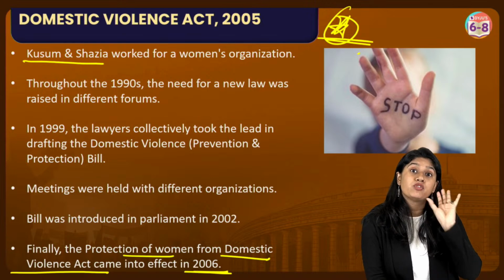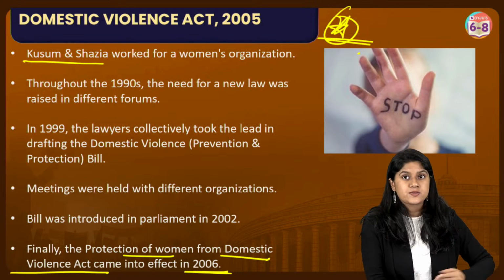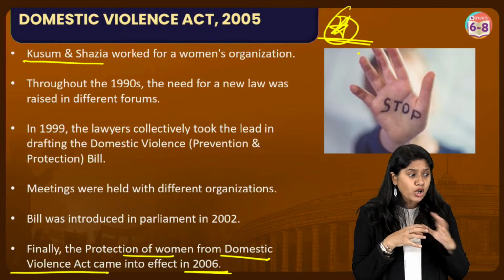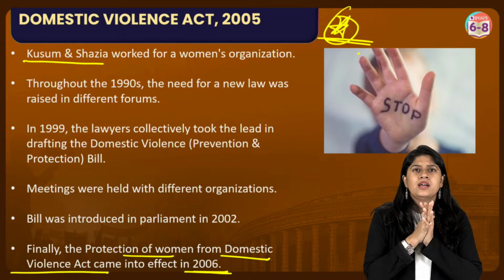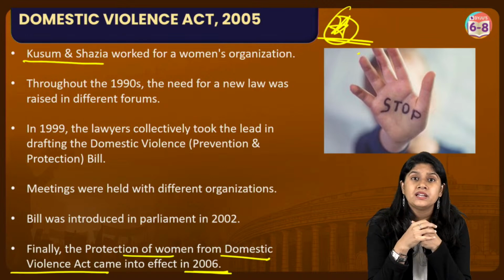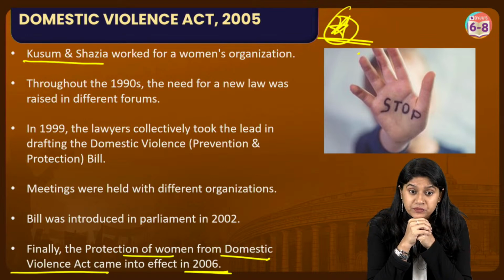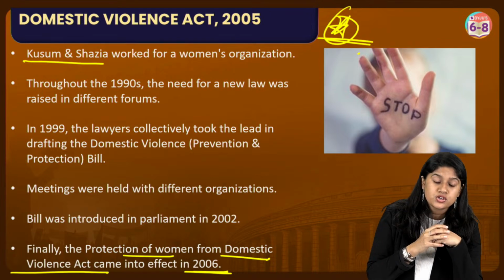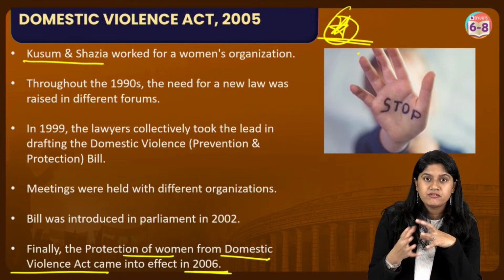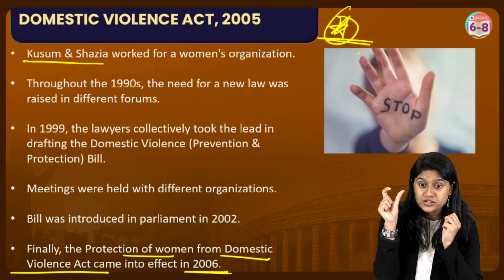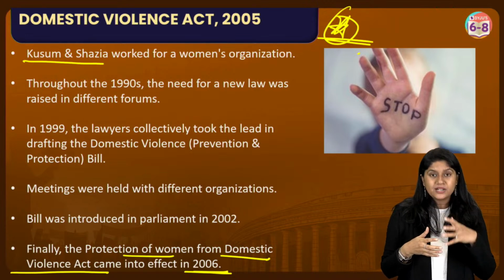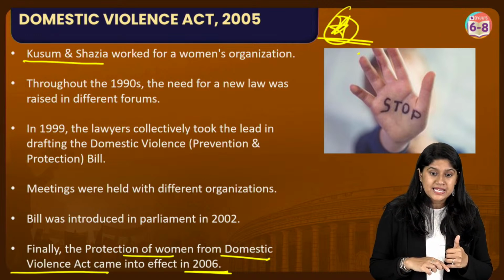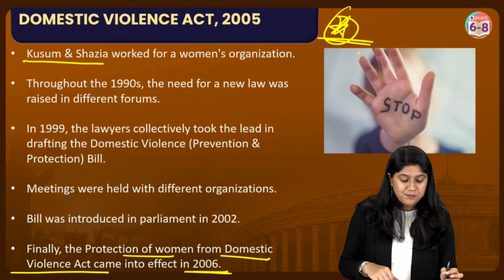It's not that women are only suffering. There are times when the other members of the family are also suffering. Maybe, I'm sure you would have seen in movies and other places around, sometimes the elders are the victims over here. They're not treated well by the family members. So these laws are there, right? And we have the domestic violence law that people can go and approach and they can look for protection. Clear? Yes? Very good. So this is important, everyone.